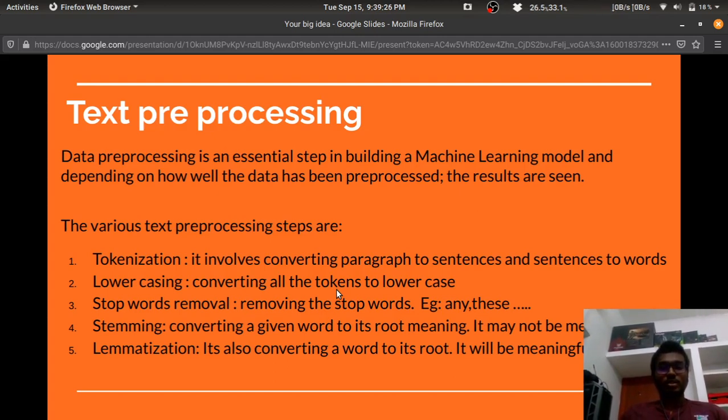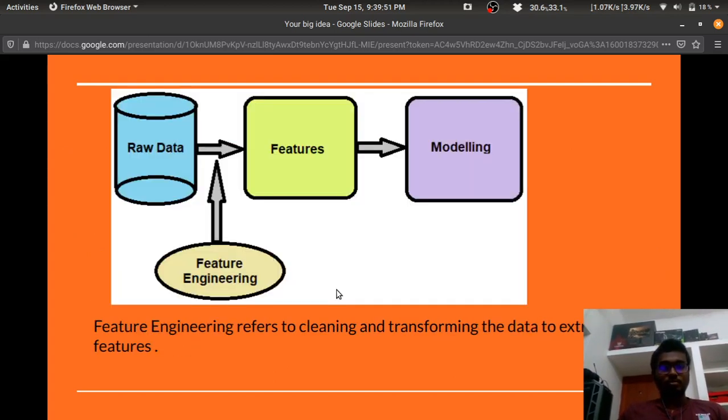Then lowercase means converting all the tokens to lowercase because capital letters don't affect the machine learning model. Then we remove the stopwords. Then we do stemming. Stemming means that we are converting the word to its root, and it may not be meaningful. And lemmatization is also another step, but it will be more meaningful.